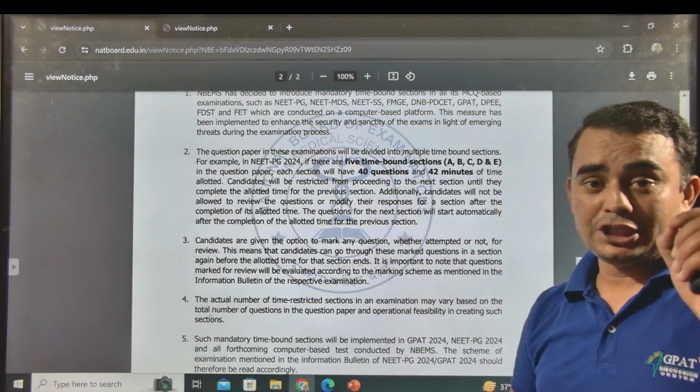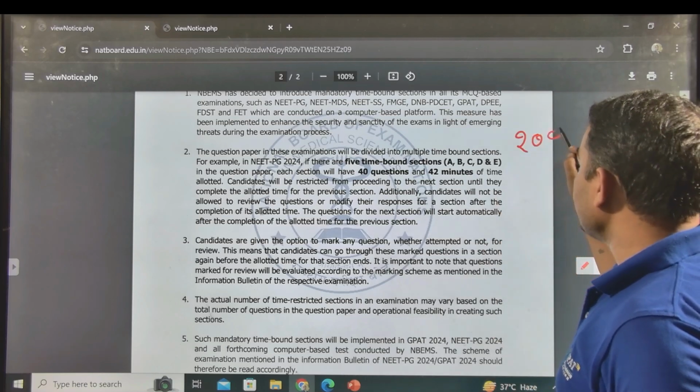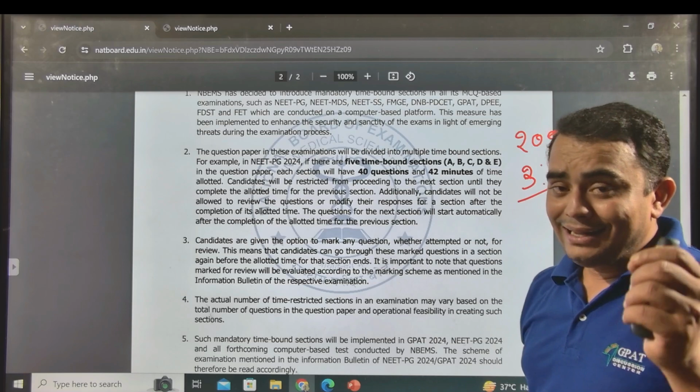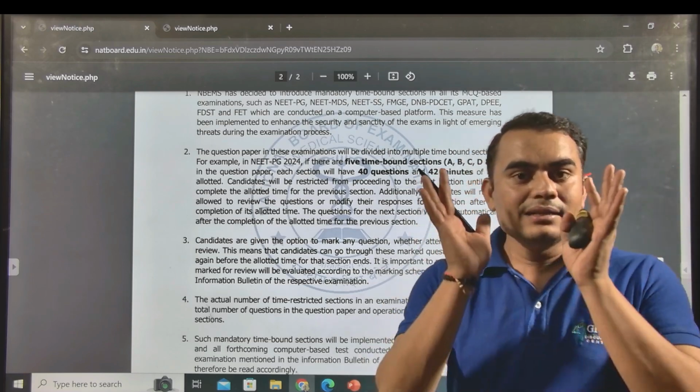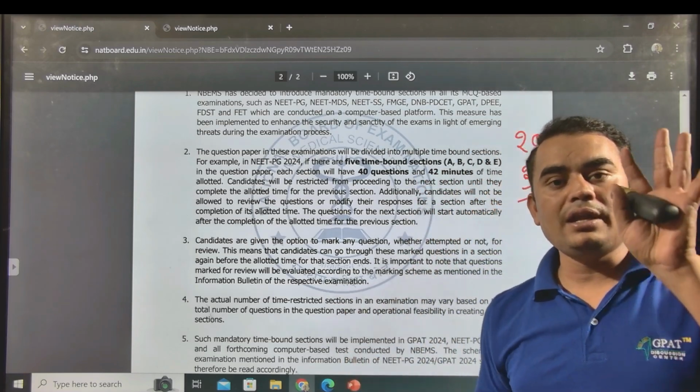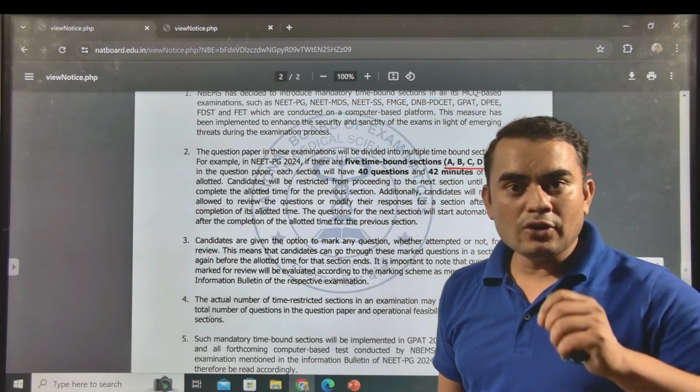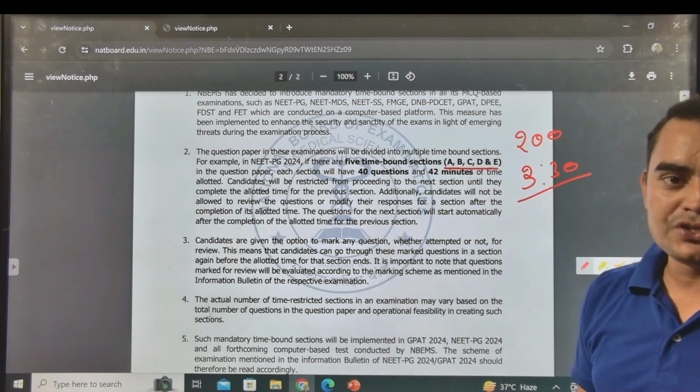NEET PG examination has 200 questions for a 3 hours 30 minute duration, and they have clarified that they will divide all the questions into 5 sections, that is A, B, C, D, E, and according to that the time will also be distributed.